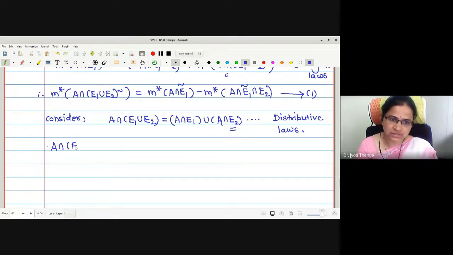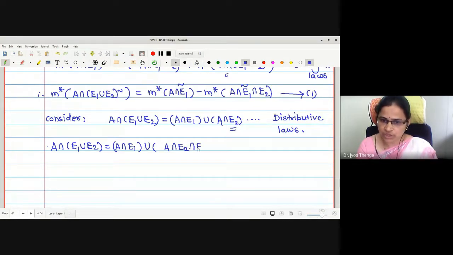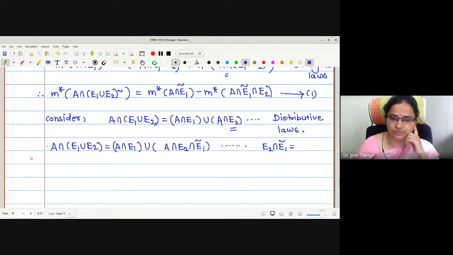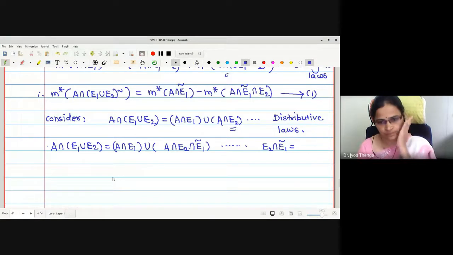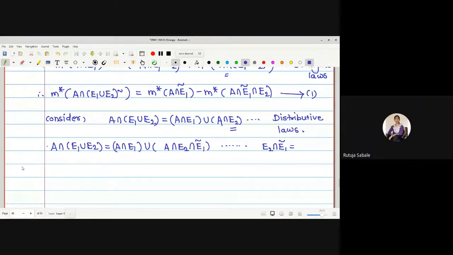Left hand side as it is, for the sake of proving the result, no doubt. This term also as it is. Only this E2, I am going to write E2 intersection E1 complement. Tell me what is the value of E2 intersection E1 complement. If E1 and E2 are two sets of real numbers, then what is E1 complement intersection E2? E2. Yes, it is E2 itself, right?